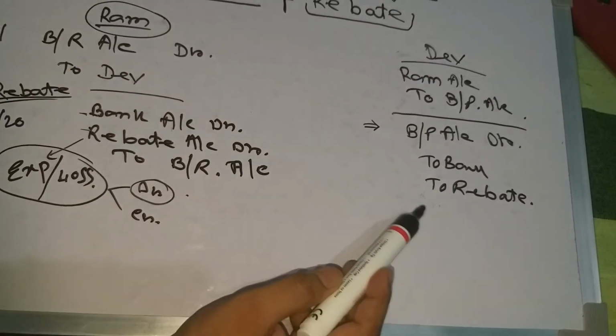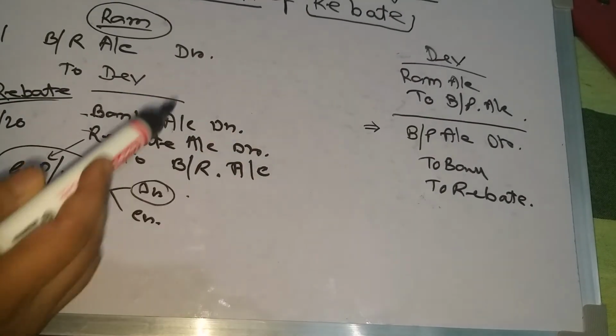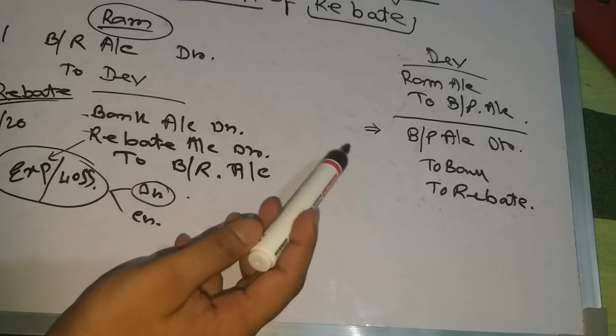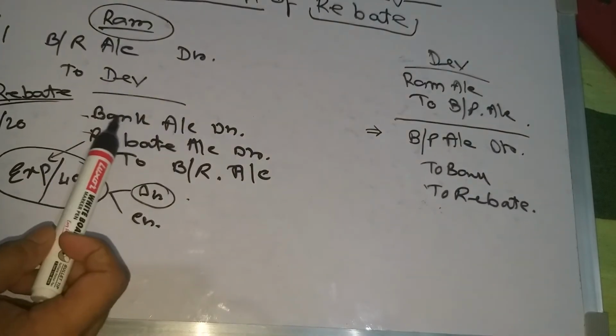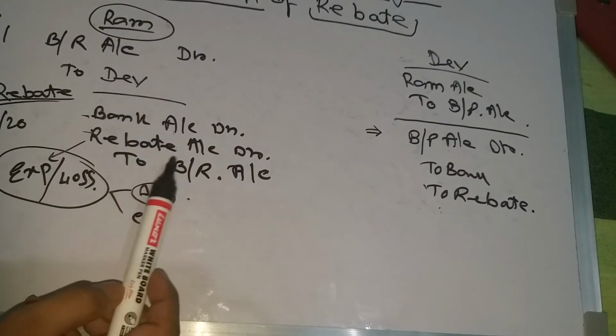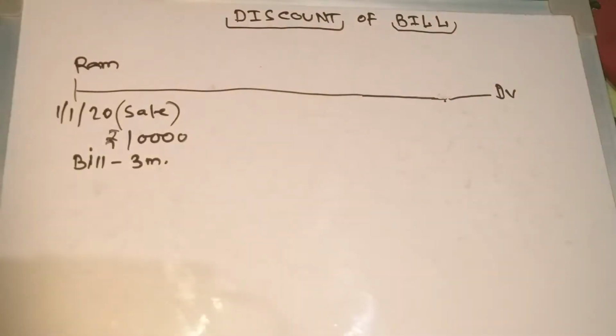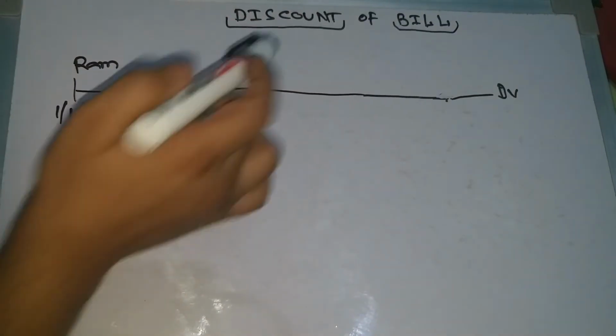Okay, because income increase is credit. So bills payable account debit to bank account, and here bank account debit to rebate, the rebate account debit to bills receivable account. Now this is the next concept, discount of bill.